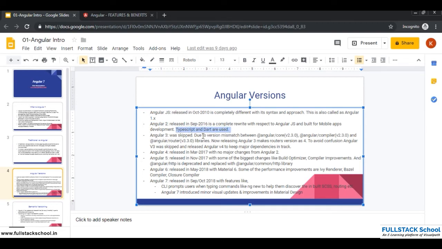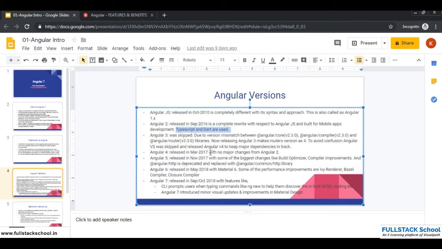Angular 3 was skipped due to a version mismatch between Angular core, Angular compiler and Angular router. So this is version 3 and the others were version 2. Now releasing Angular 3 makes the router version 4 and the others version 3. So to avoid this confusion, Angular version 3 was completely skipped and they came directly to Angular 4 from Angular 2.